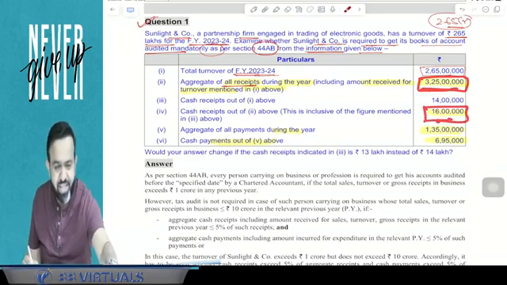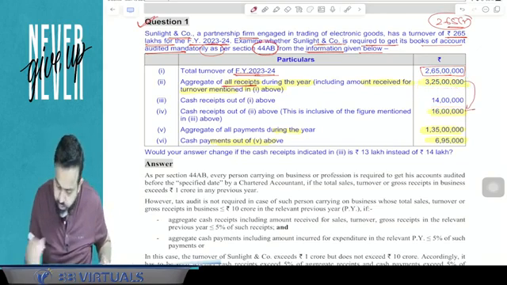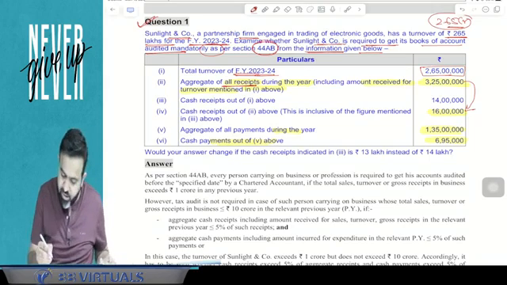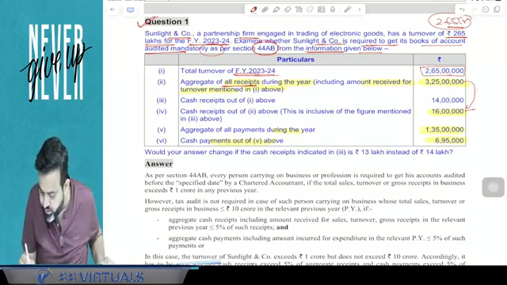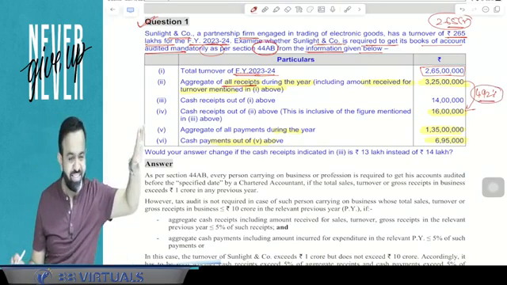So just check the percentage: 16 lakh divided by 3 crore 25 lakh multiplied by 100 comes to 4.92%. So 4.92% means it is within the limit of 5%.